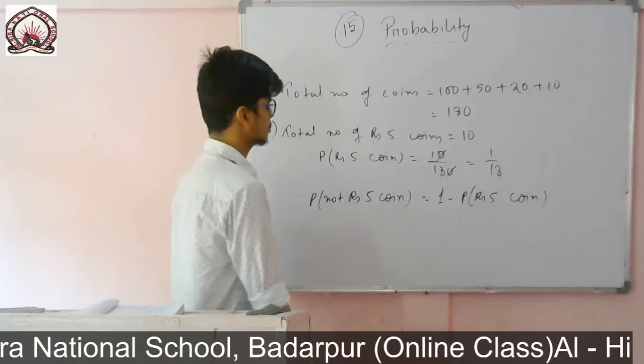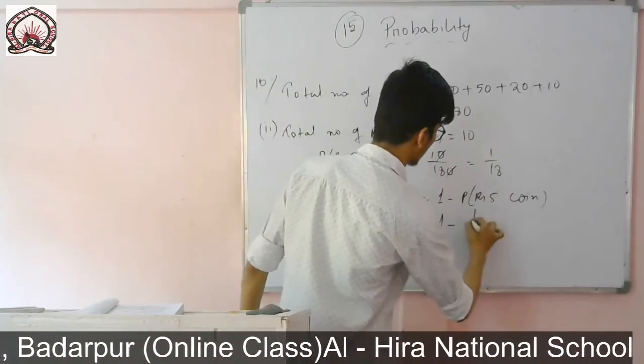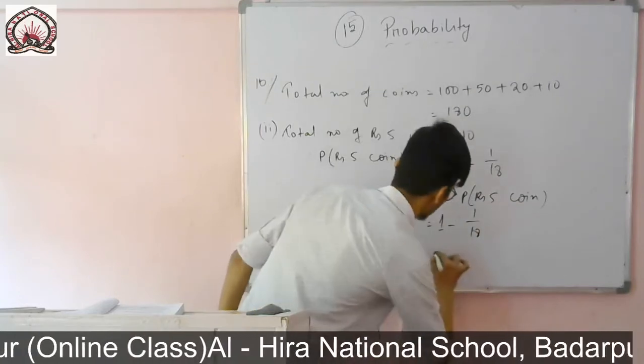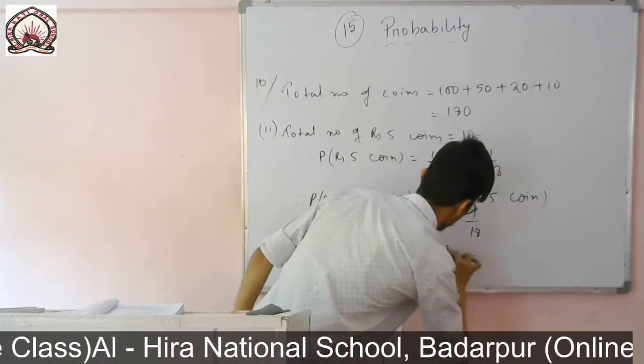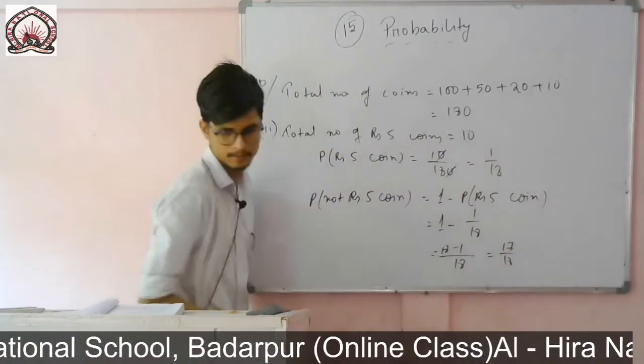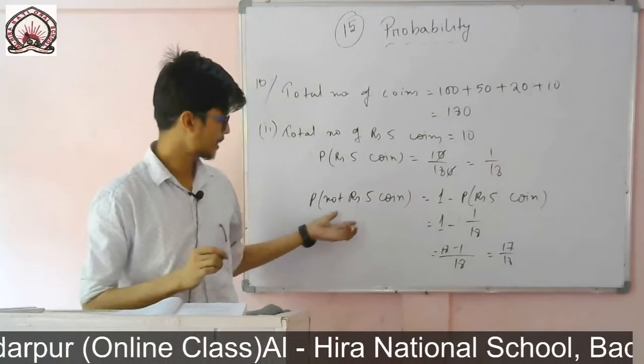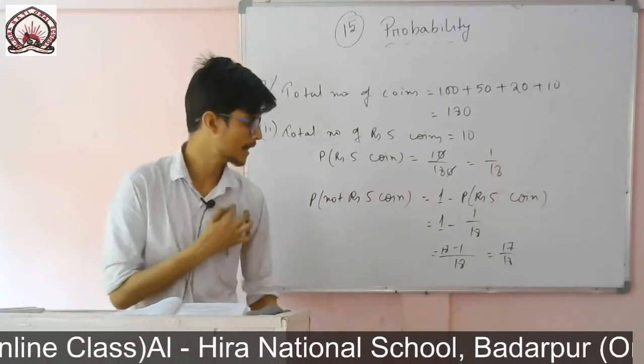So 1 minus 1 by 18, which will be equals to 18 minus 1, that means 17 by 18. So this is the required answer of not a rupees 5 coin, it is 17 by 18.